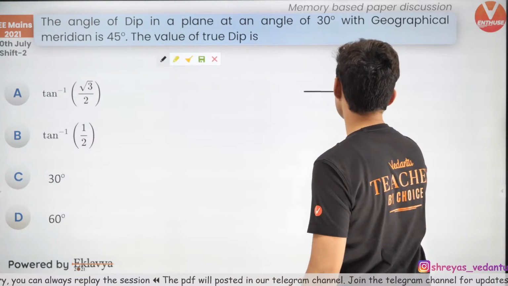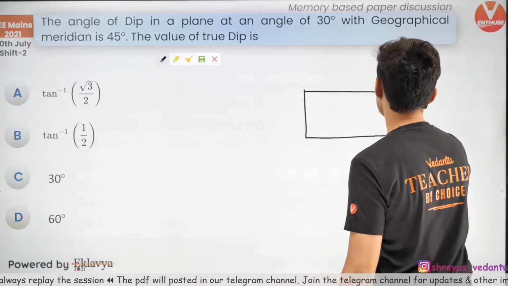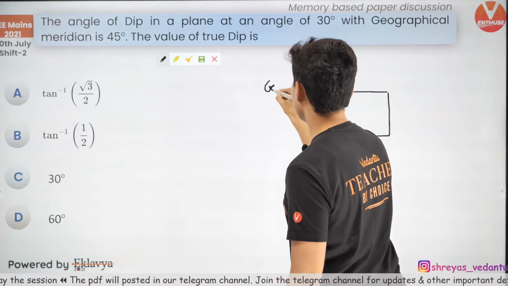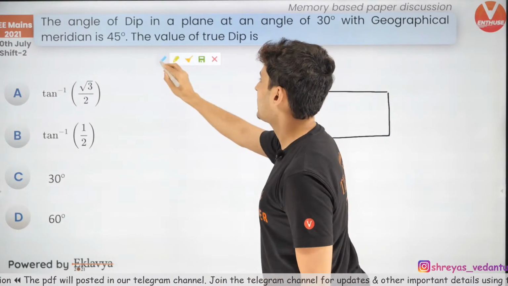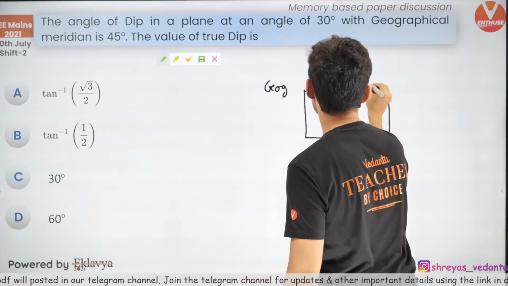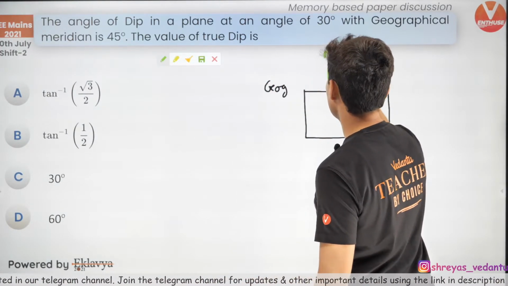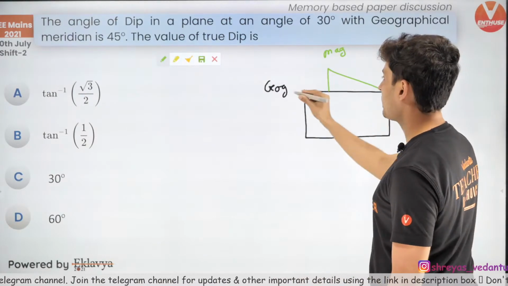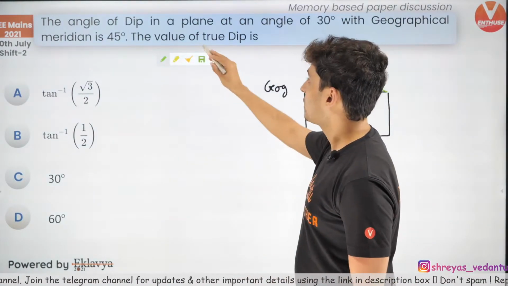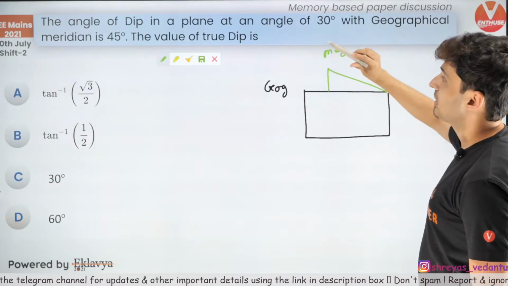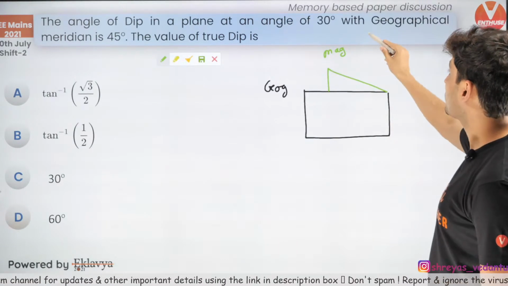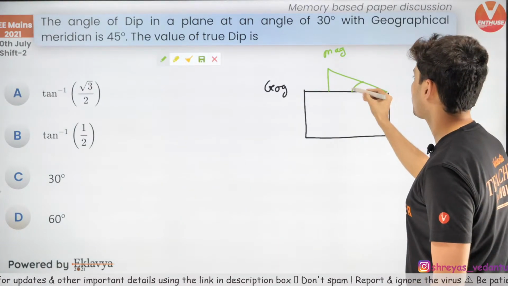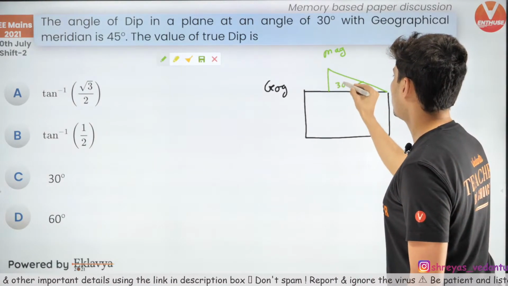So, what you need to understand, there are two kinds of plane. One is the geographic plane and the second plane is called the magnetic plane, the magnetic meridian. This is the magnetic meridian, this is the geographic meridian. The question is about the angle of dip in a plane at an angle of 30 degrees with the geographic meridian. So this is 30 degrees.